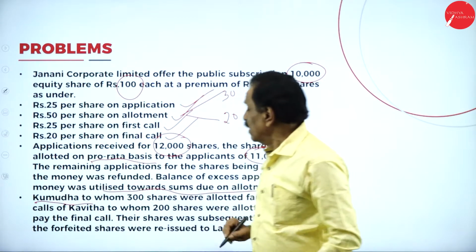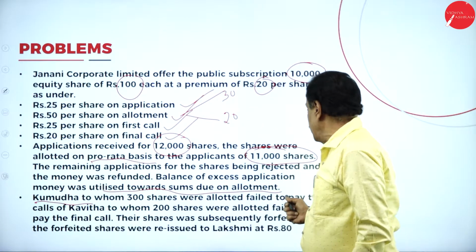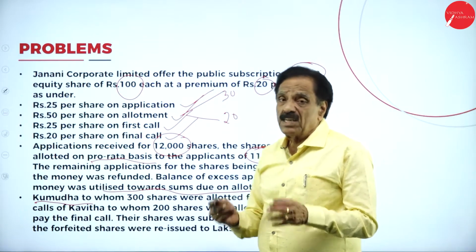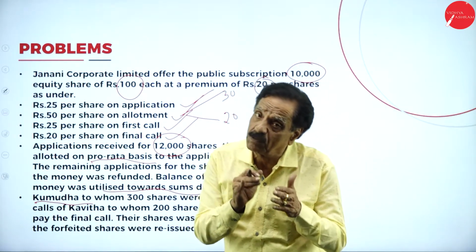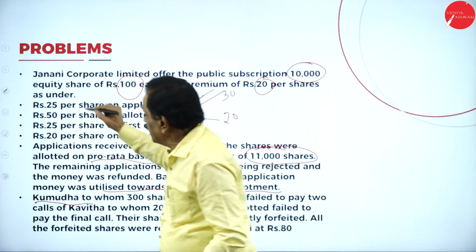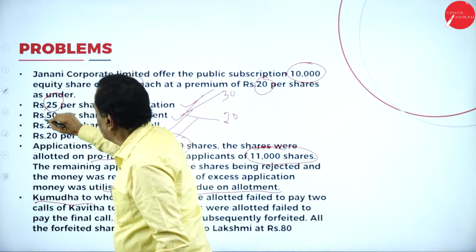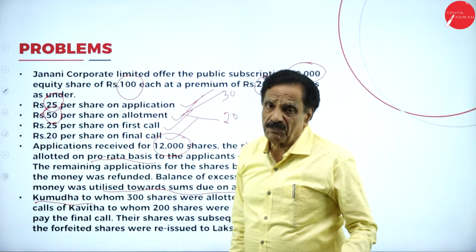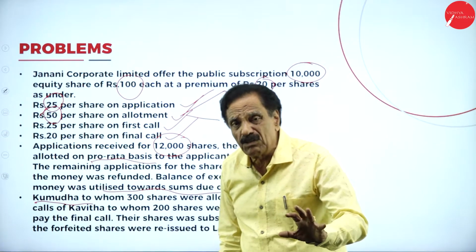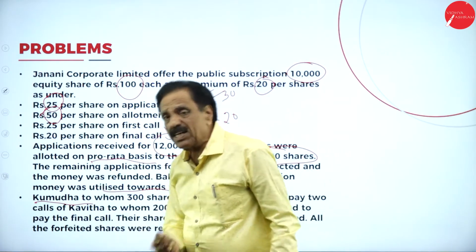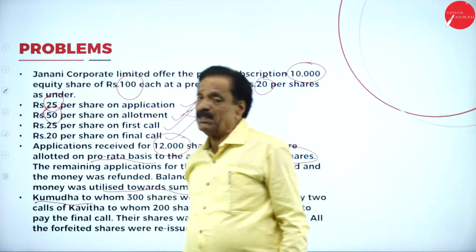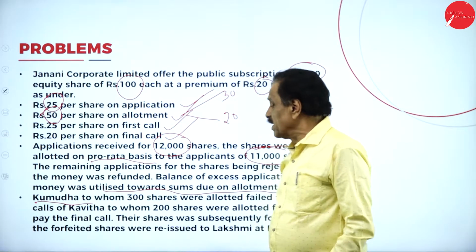Kumuda, to whom 300 shares were allotted, fails to pay the two calls. She fails to pay the first call. She fails to pay the final call. How much is already paid? 25 on application, 50 on allotment. While doing the forfeiture, don't take the premium into consideration. So if we go with the real money, 25 plus 30, meaning 55, is already paid.